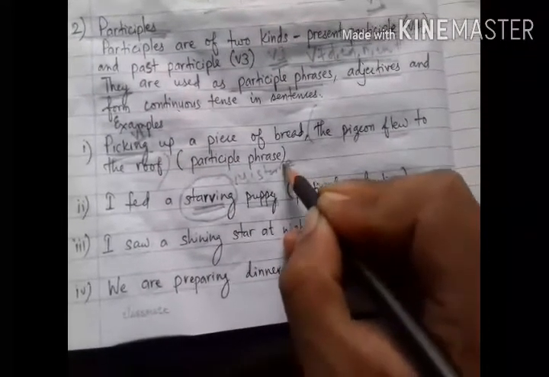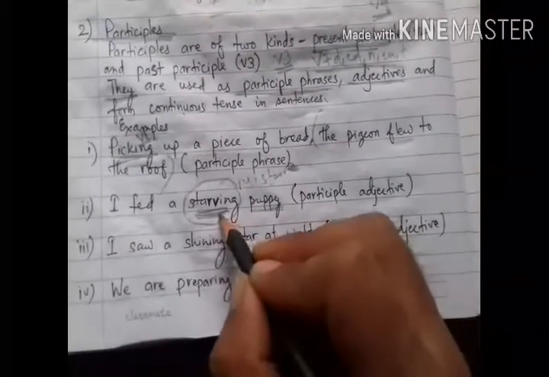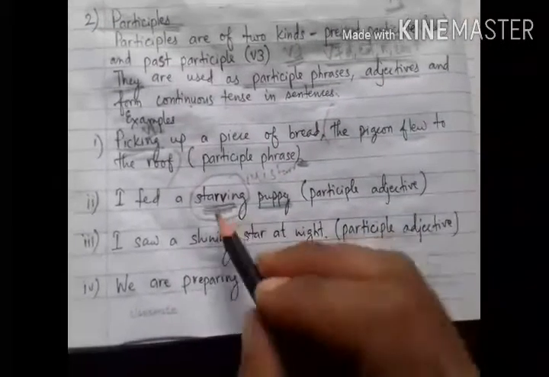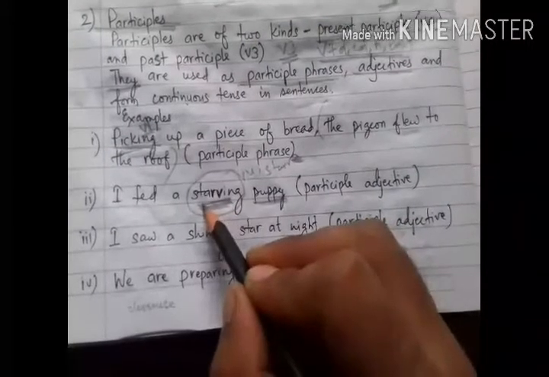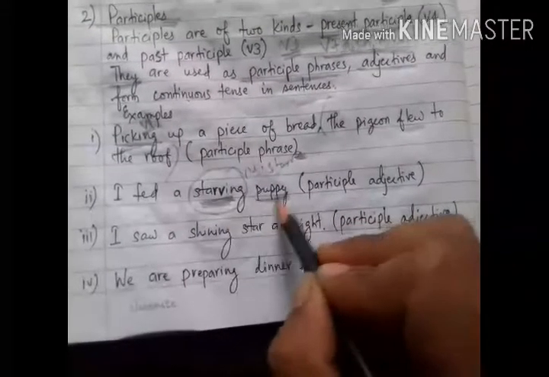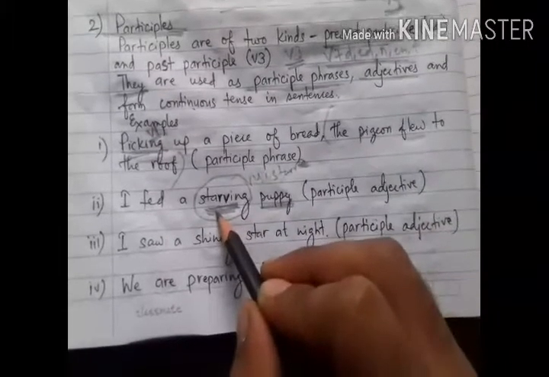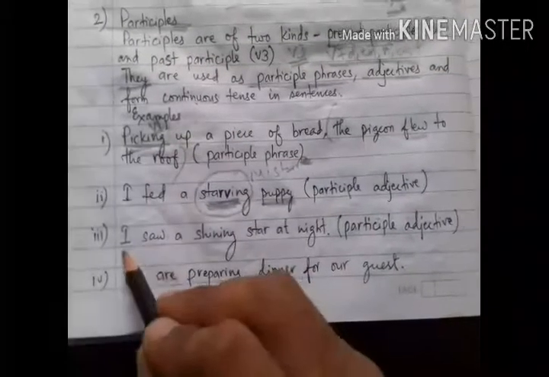Okay, starving, being a verb, is used as an adjective to qualify the noun puppy here. So एक verb होने के नाते ये यहाँ पर एक एडजेक्टिव की तरह यूज हुआ है क्योंकि ये पप्पी को क्वालिफाई करते हैं. Okay, so it is a non-finite verb. And what kind of non-finite verb? It is a participle.